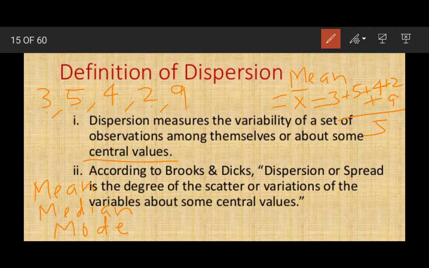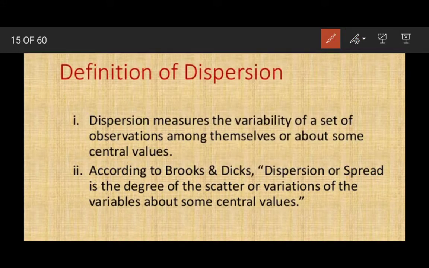So that is equal to 23 upon 5, which is 4.6.